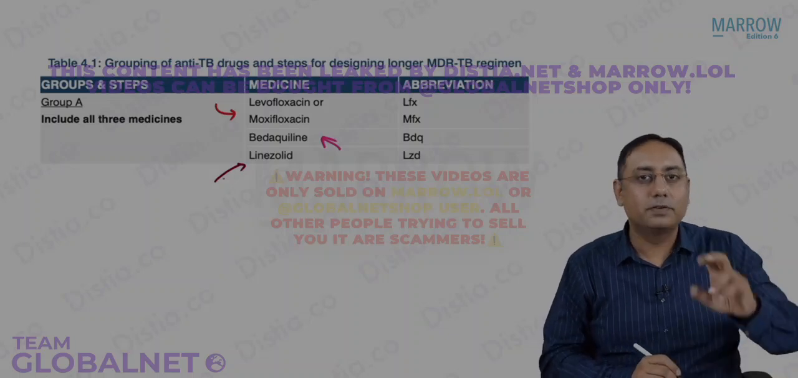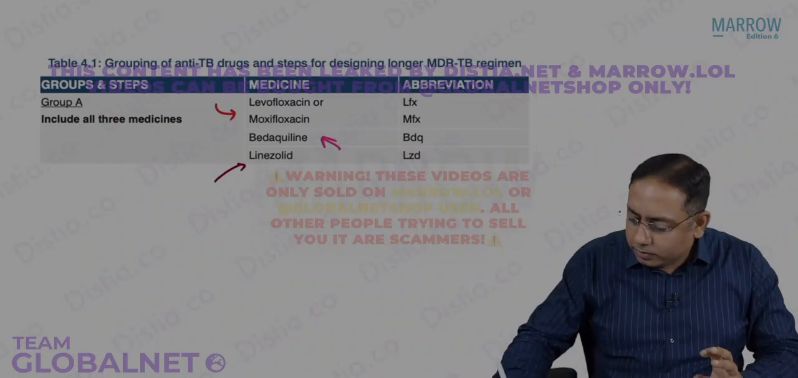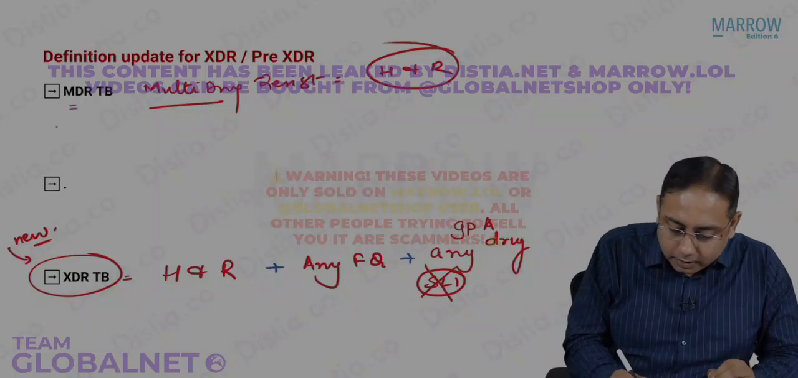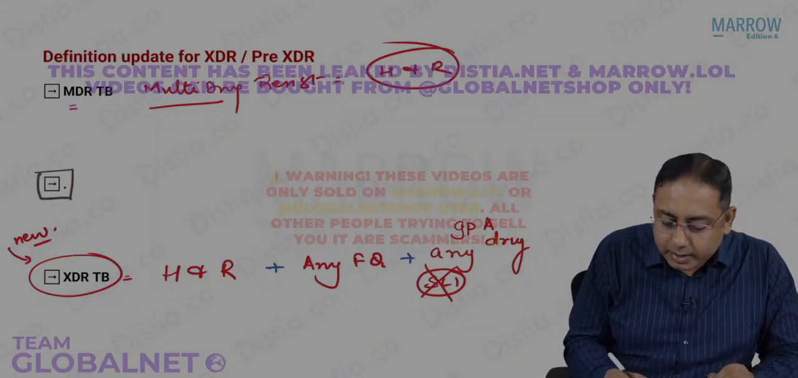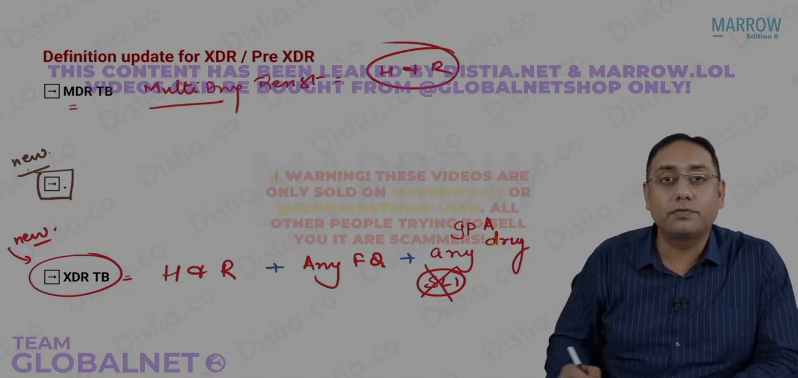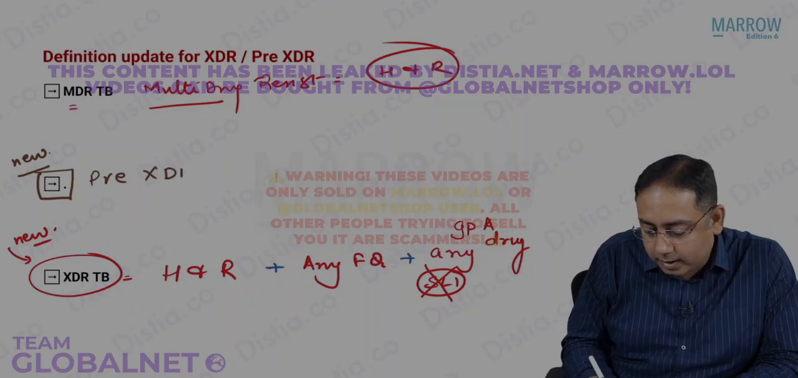Which are the three groups? Fluoroquinolones, levoflox, moxi, linezolid, and bedaquiline. So that is what we call XDR-TB. What is this now? Why did I do it like this? There is again a new category now in the definition of drug-resistant tuberculosis, that is called pre-XDR-TB.